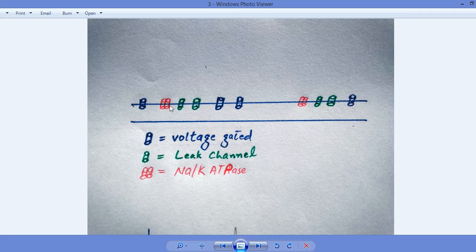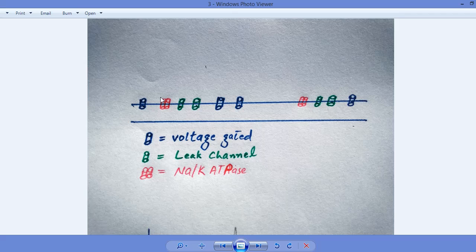And this is the sodium potassium ATPase pump. You can also call it a channel. This works actively, and it remains active when the neuron is going from the active state to the resting state.